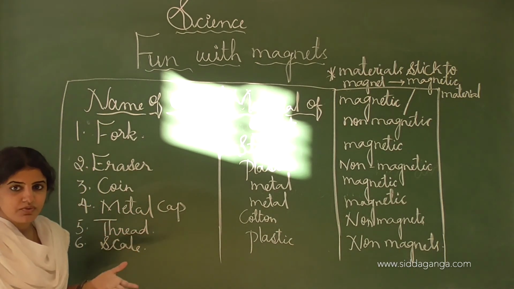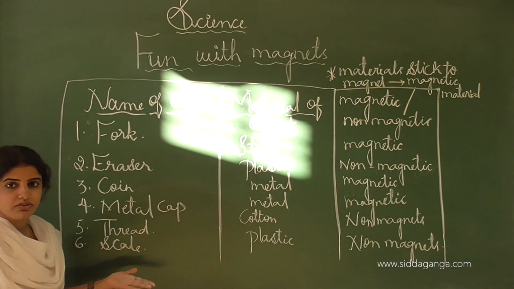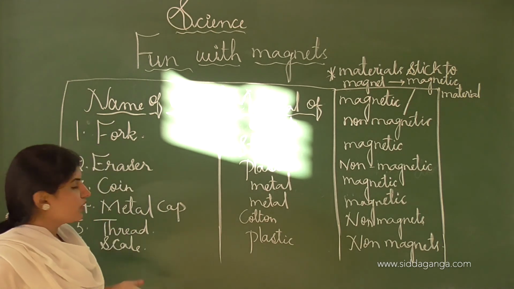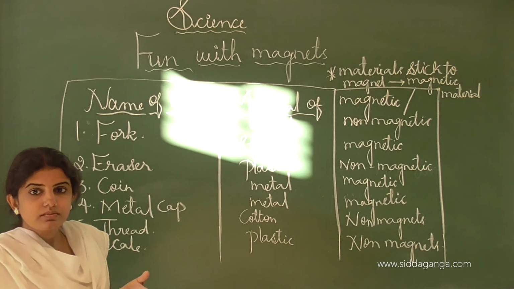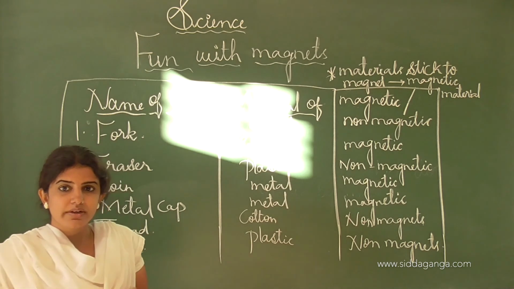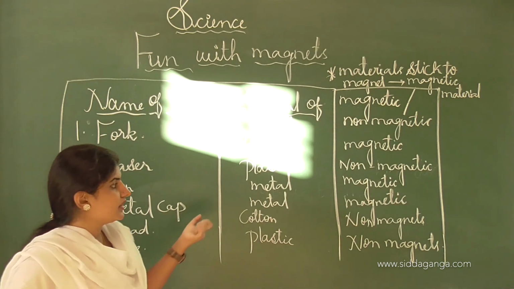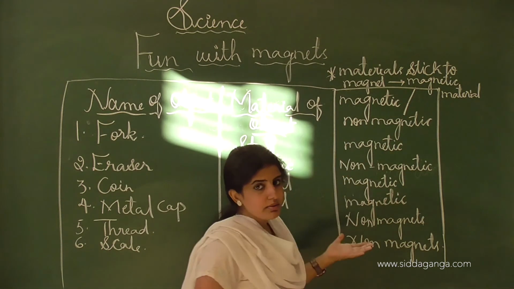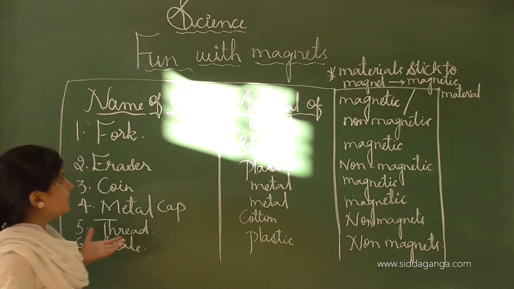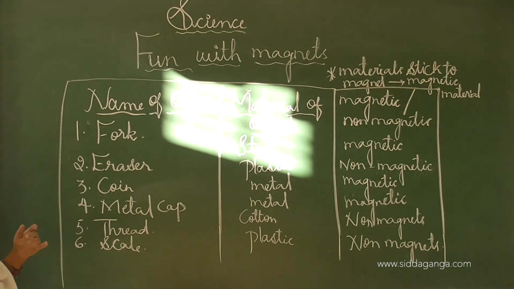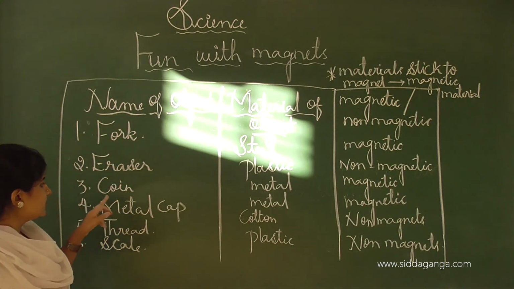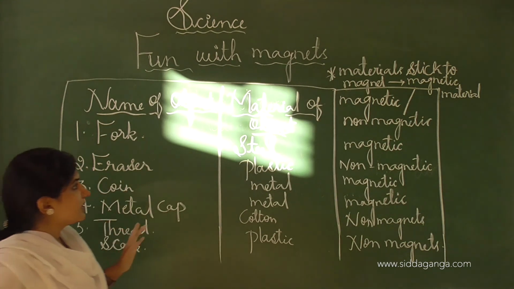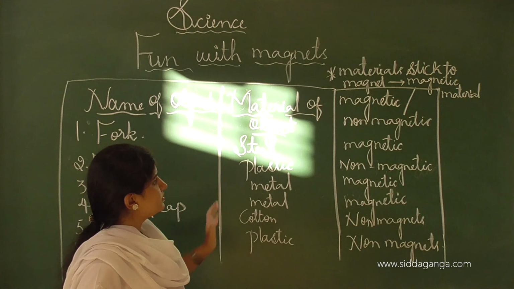If the materials stick onto the magnet, they are magnetic. You can do this at home also: first you take the magnet and then keep these objects one by one, and it will attract them. If it is attracted, then in the last column we have to write magnetic. Like that, in the first column the names of the objects are given: fork, eraser, coin, metal cap, thread and the scale. And in the second column, materials of the object.